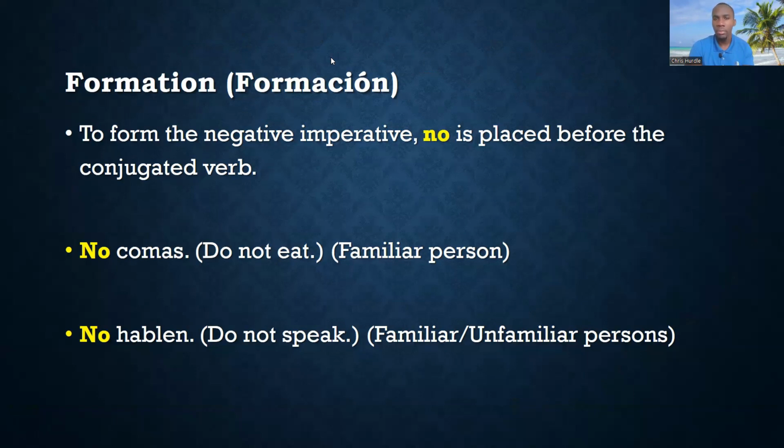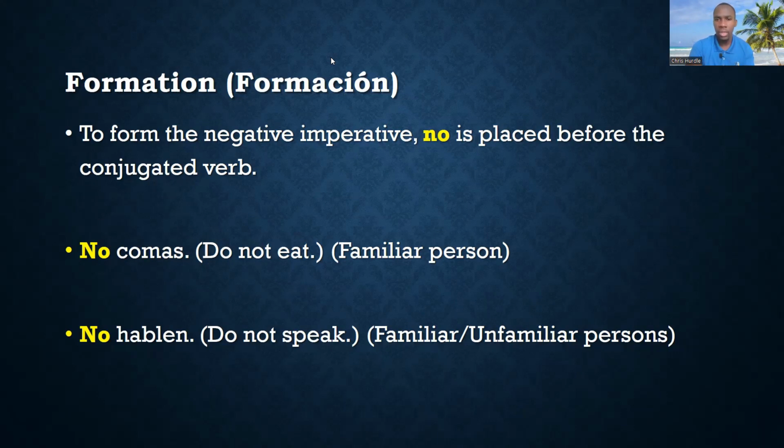Now, when I say conjugated verb, you would know that there are different forms of the imperative. You know that we have the familiar singular, you have the formal singular, etc., right? So we're going to look at the formation for each person, okay? So we have two examples here. No comas, do not eat. So this is the tú conjugation. And like I said, we're going to get into the conjugation, so don't worry, right? No comas. So you see, we place the no before the conjugated verb. And no hablen, do not speak.